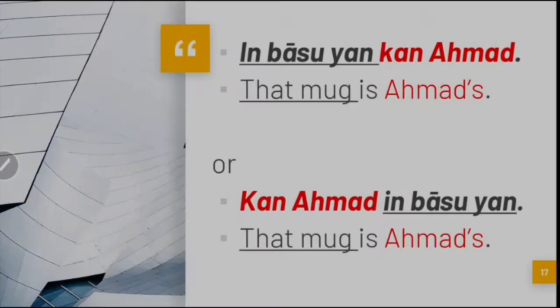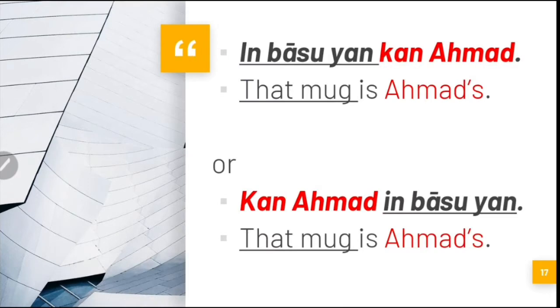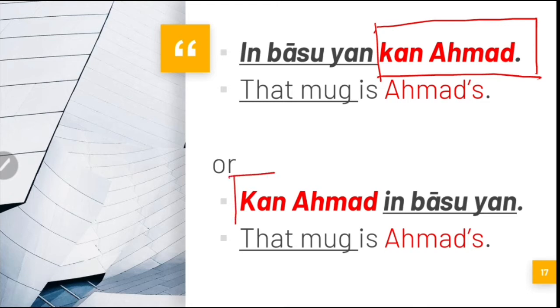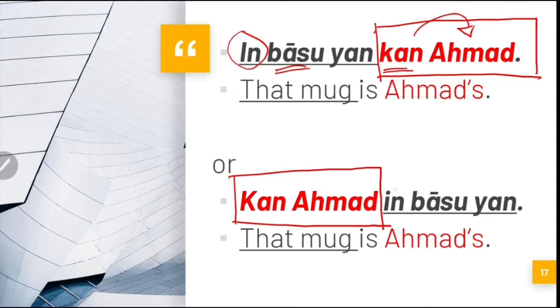Here is an example: in baso yan kan Ahmad. That mug is Ahmad's. But we can also say kan Ahmad in baso yan. You can transpose this set of words so long as the word kan is placed before the name of the person who owns the object, which here is the baso, identified by the topic identifier in.